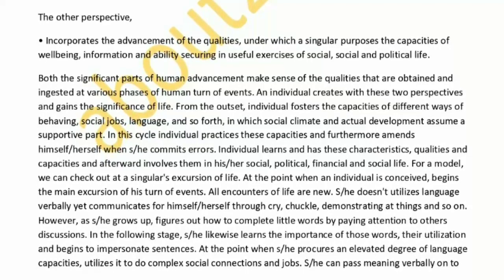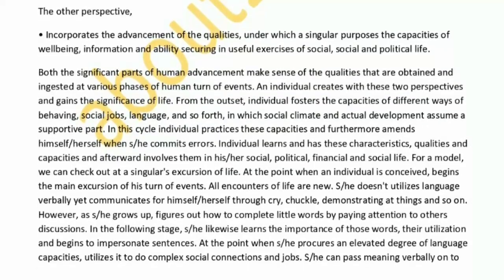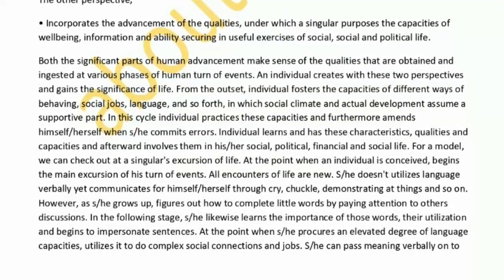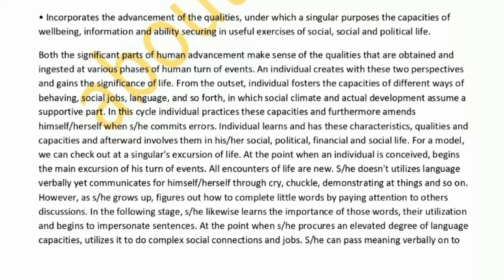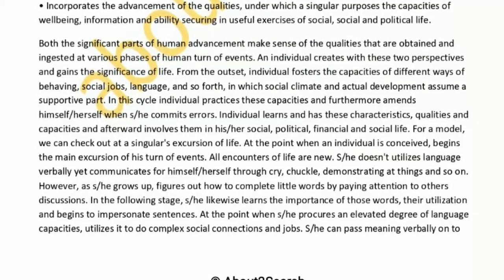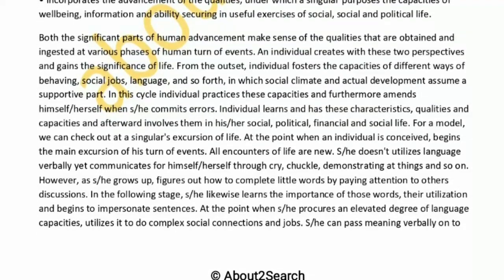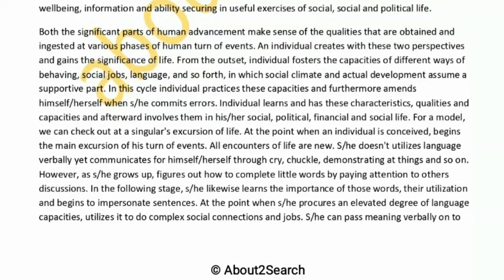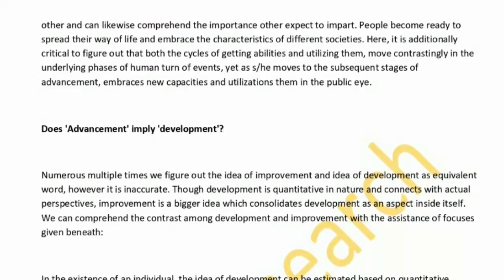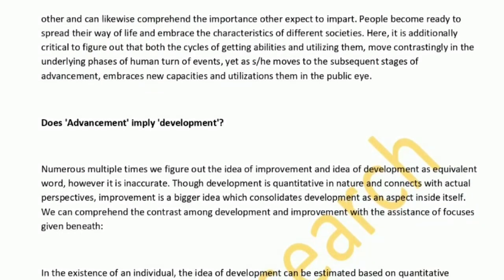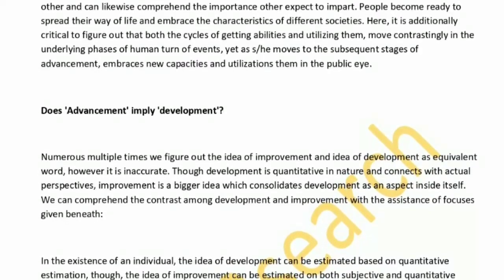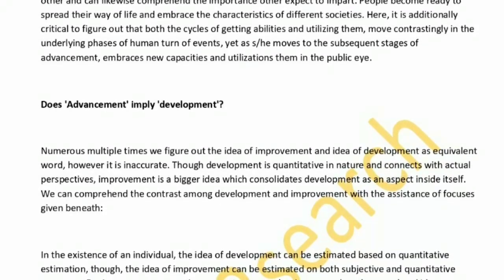However, as he grows up, he figures out how to say little words by paying attention to others' discussions. In the following stage, he likewise learns the importance of those words, their utilization, and begins to impersonate sentences. At the point when he procures an elevated degree of language capacities, he utilizes it to do complex social connections and jobs. As he can pass meaning verbally on to others and can likewise comprehend the importance others expect to impart, people become ready to spread their way of life and embrace the characteristics of different societies.